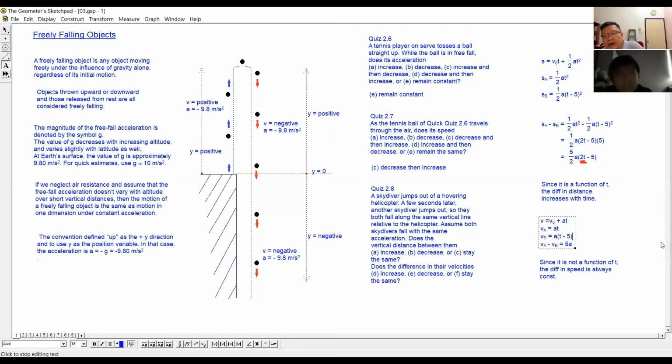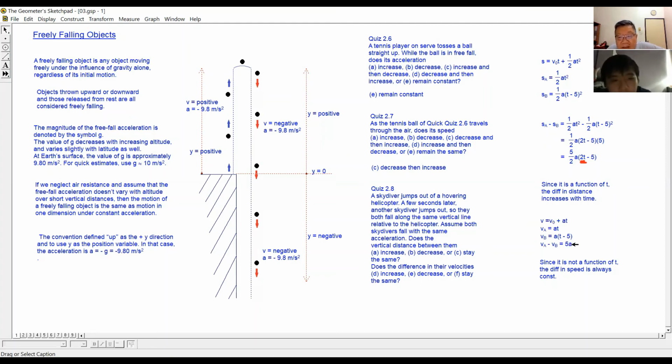If I want to know the difference in velocity, I use VA minus VB. The at and the at cancel off, so the final answer is 5a. That means the difference in velocity is independent of time.